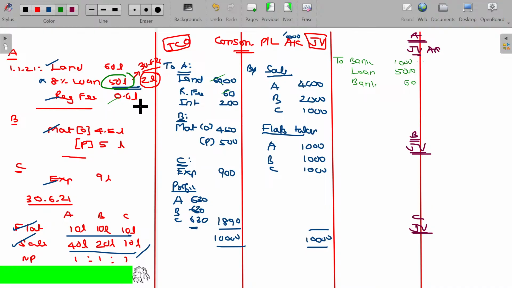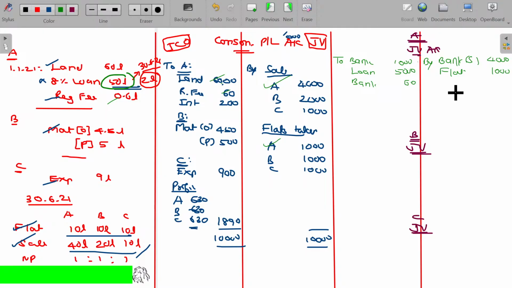Right, all these things are the debit balances. So he has given, now all these things are asset. And what he gets in return, come on, tell me, by bank for what? Sale of the flat, 4,000 rupees. Apart from that, he takes one flat for how much? 1,000 rupees. Clear?